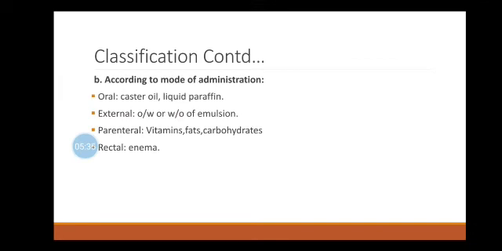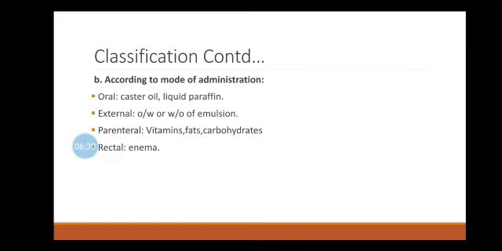Now, emulsions are classified according to their mode of administration into four classes. First one is emulsions for oral administration. These are usually O/W type emulsions and are used to administer oils having medicinal value. Example: castor oil, olive oil, almond oil, cod liver oil, and liquid paraffin, etc. Emulsions for external use. This may be either O/W type or W/O type. However, O/W type emulsions are preferred over W/O type emulsions.